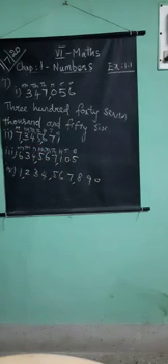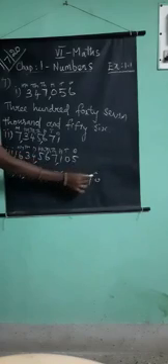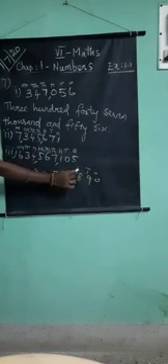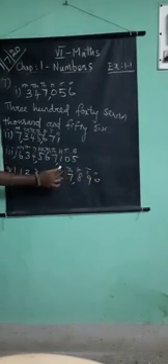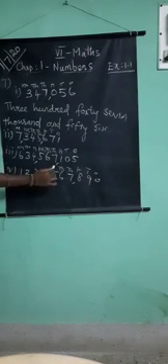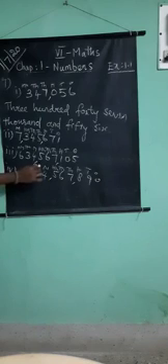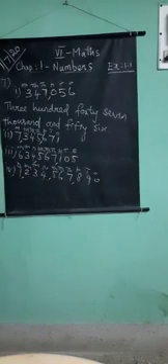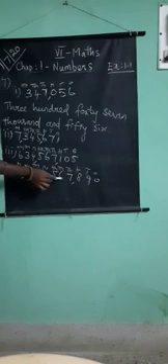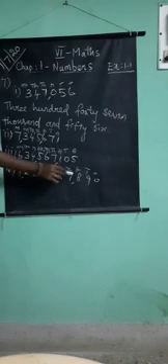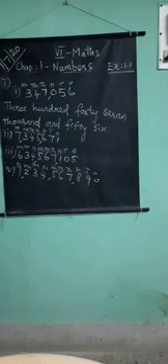Next, ones, tens, hundreds, 1,000, 10,000, 100,000, million, 10 million, 100 million, billion. So how to read the number? 1,234,567,890. Are you clear? This is the 7th question.